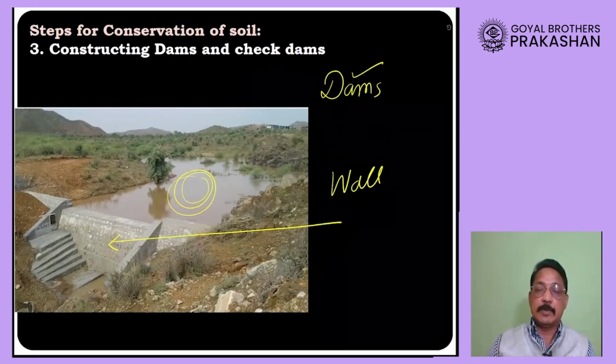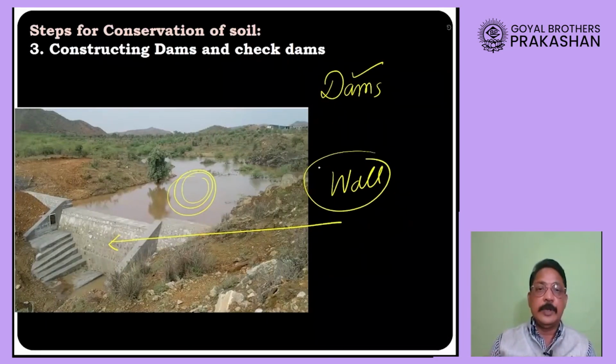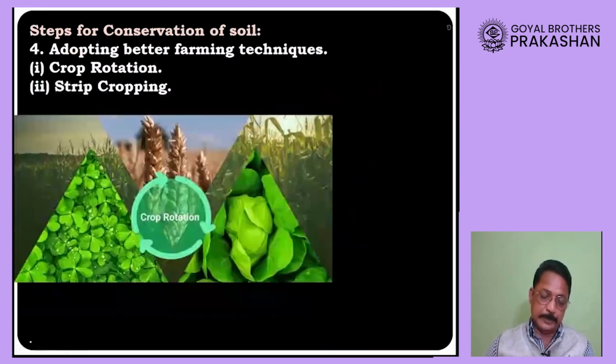That means it has brought soil. Now what will this wall do? It will not allow this water to flow away, and even if water overflows, the soil will remain stuck behind this wall, and that soil can later be collected and put back in our farm. This is how we are taking a step to protect our soil and stop the erosion.